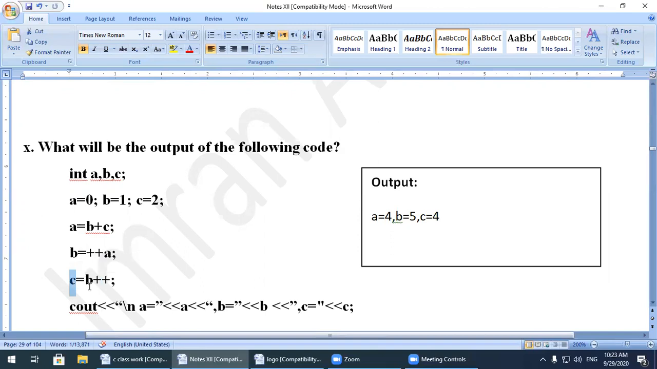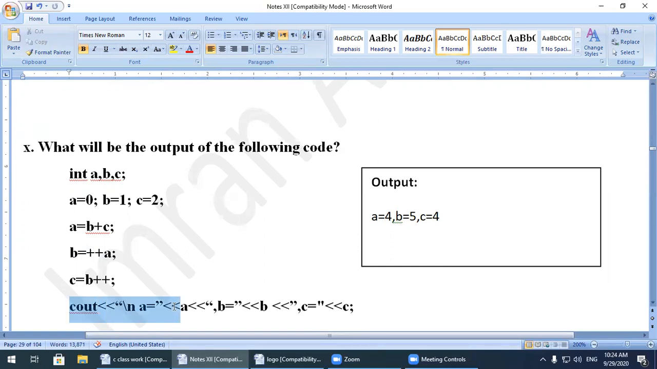Why 4? Because the first statement will execute. When the statement executes, the value of B remains 4 after the execution. So before the increment it will assign the value to C. After the execution it will increase the value of B to 5.